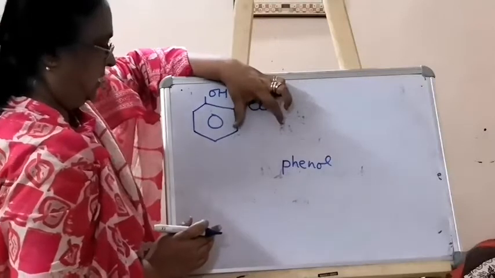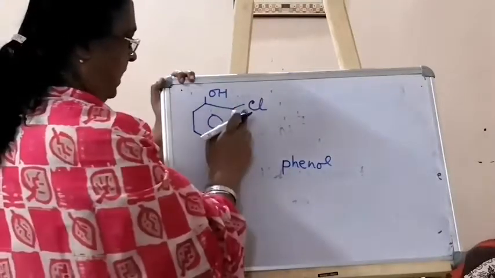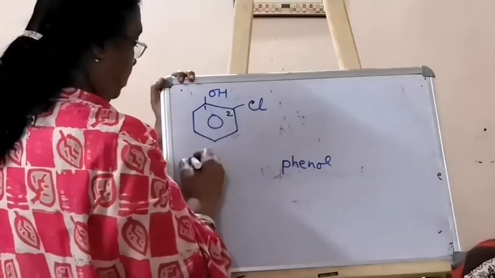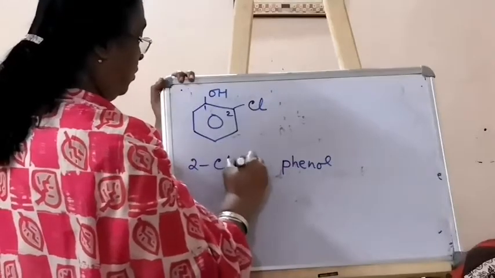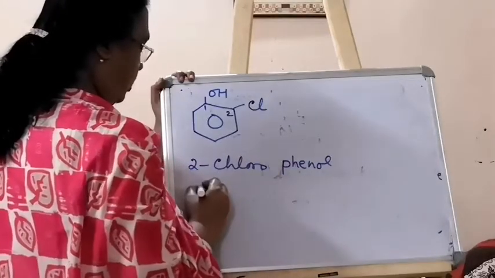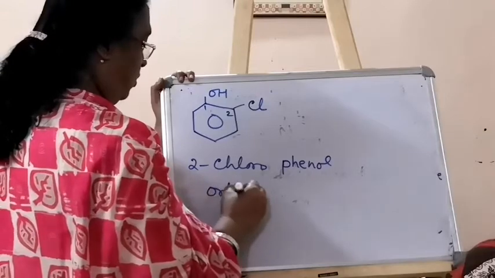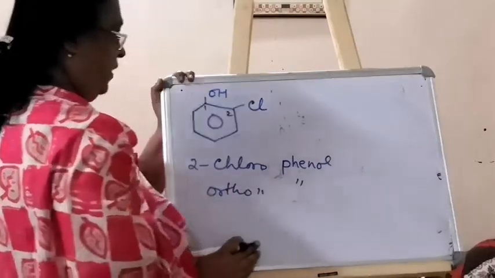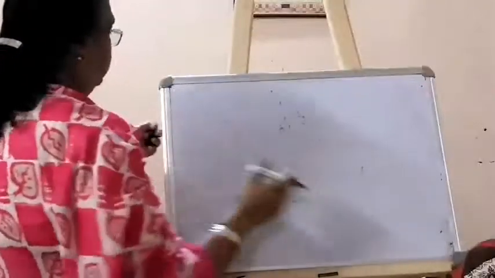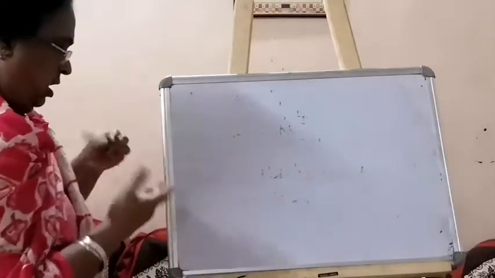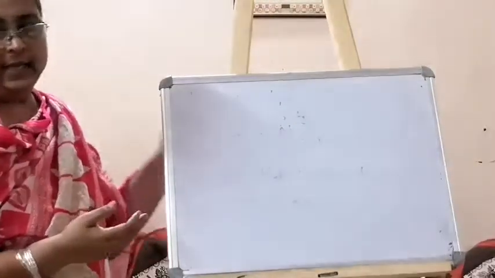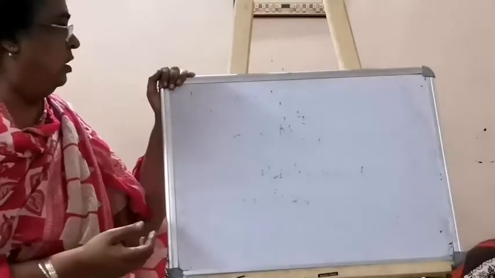Without the Cl, this is phenol. And here we have a 2-chloro, so 2-chlorophenol, or you can say orthochlorophenol.